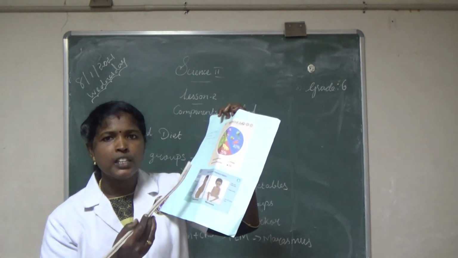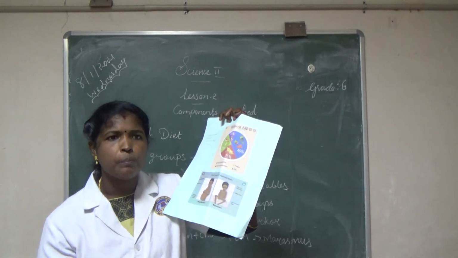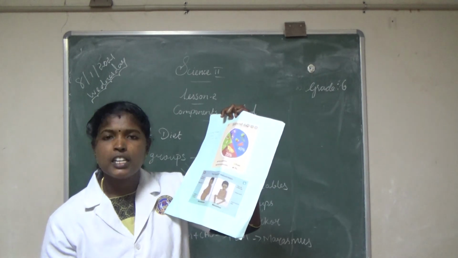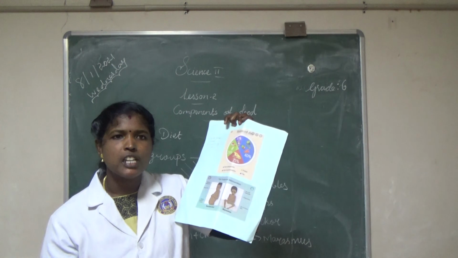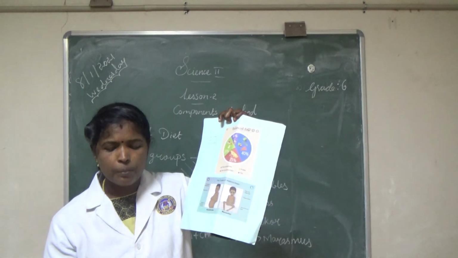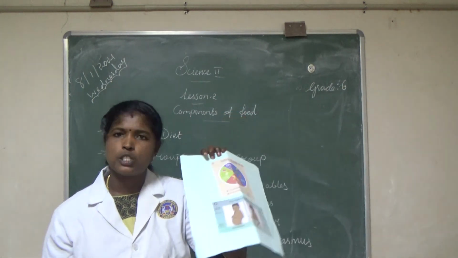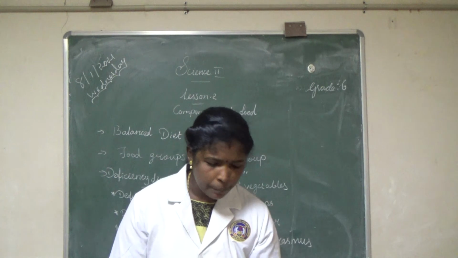To prevent these deficiency diseases, our government also started some programs. What is ICDS? The abbreviation of ICDS is Integrated Child Development Scheme, and the midday meal scheme in school. Are you clear? Then the study portions.